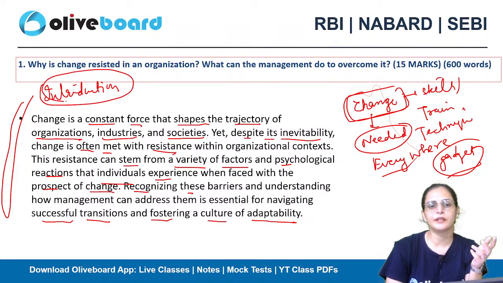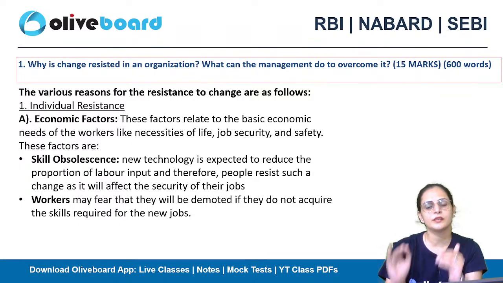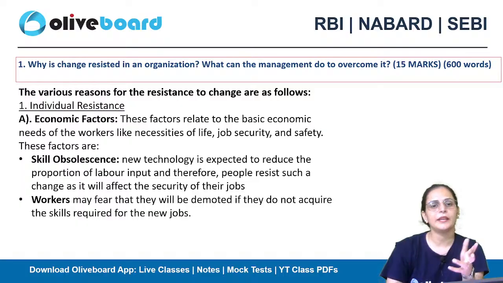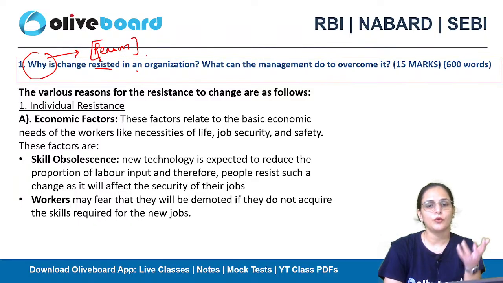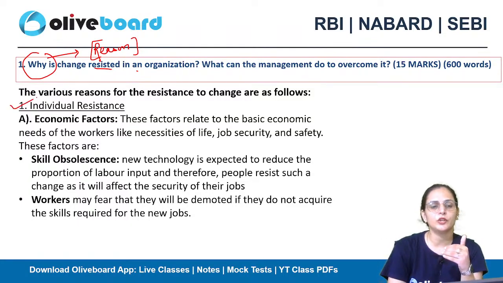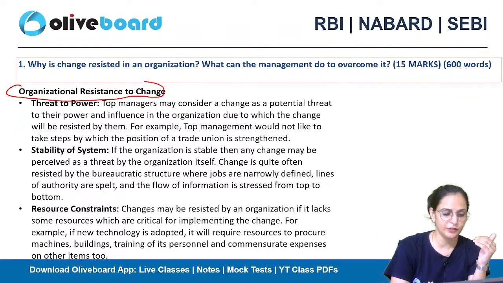Now moving further, after writing a good introduction, you will start mentioning the reasons for resistance to change. Why is change resisted in an organization? They're asking why, so you have to mention the reasons why it is resisted. There are different reasons for the resistance to change, and the reasons are at two levels. One is individual resistance, and the second is organizational resistance to change.